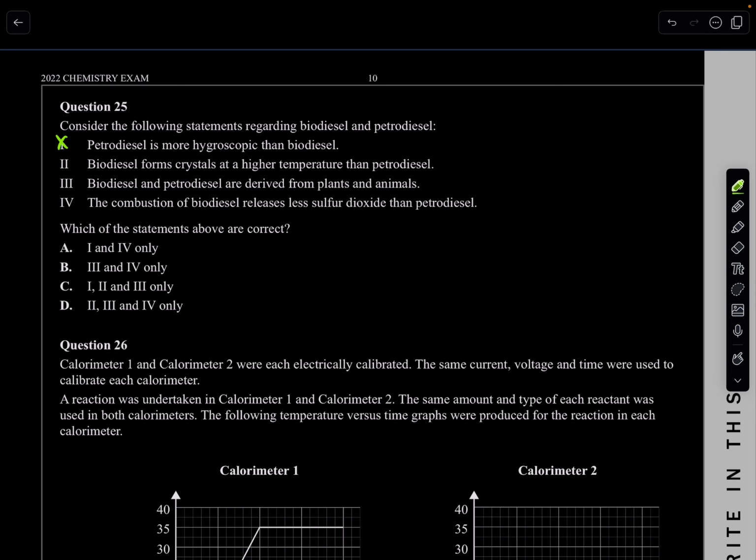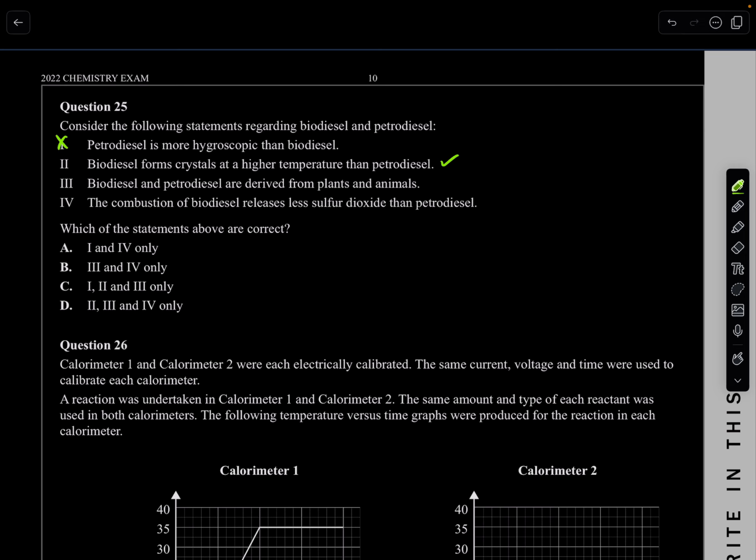Biodiesel forms crystals at higher temperatures than petrodiesel. Yes, remember, biodiesel has a high clouding point, so it does actually form these crystals. So true compared to petrodiesel. I'm going to put a tick on that.